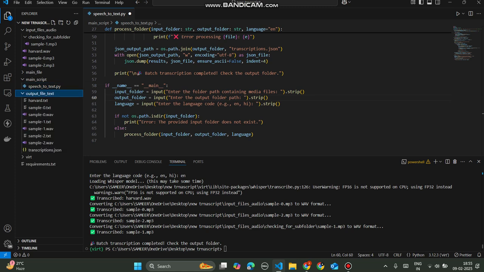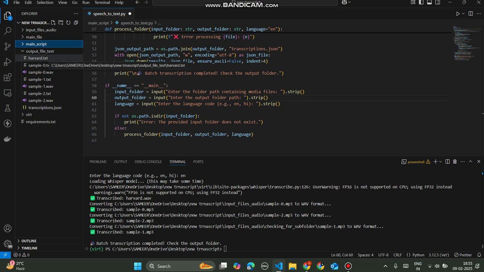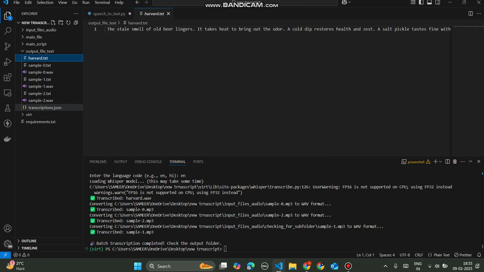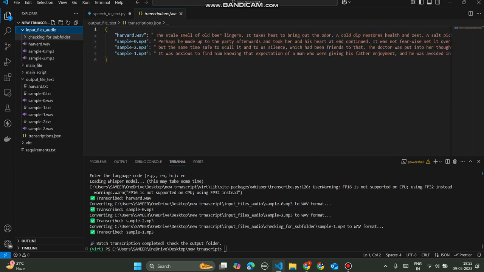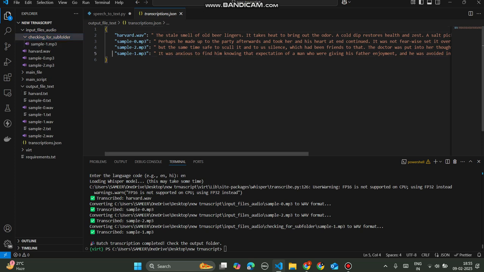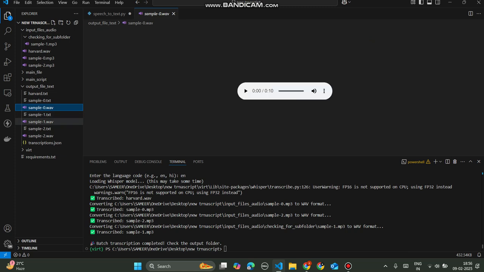So if we look at the audio files, closing all the unnecessary folders, now we can see we have our transcribed files in TXT format, and additionally I have saved them in JSON format. Here we can see all the files. Even our sample1 file is in the subfolder, but it was still able to transcribe it. And here we can see the sample WAV file, we are saving the WAV format in order to have the best quality audio. So here it is all about my project.